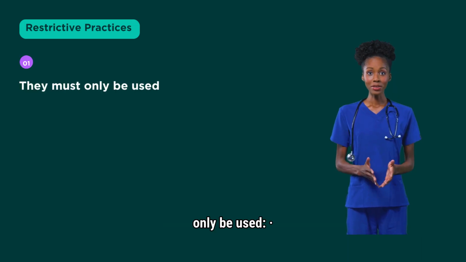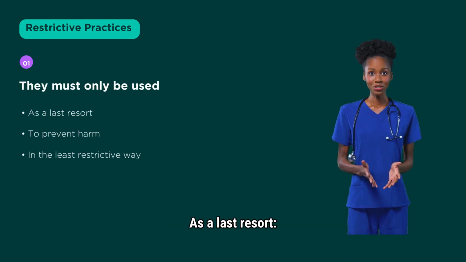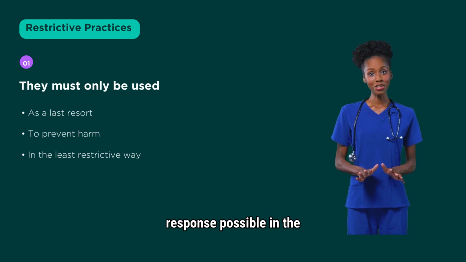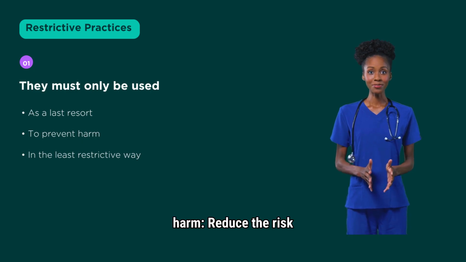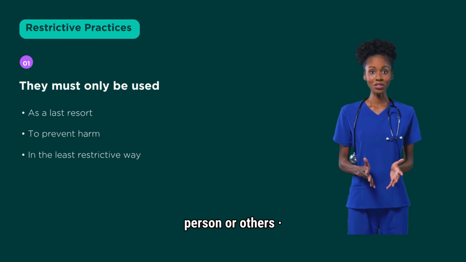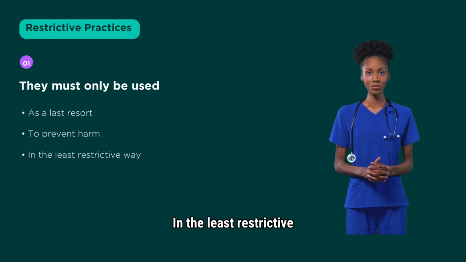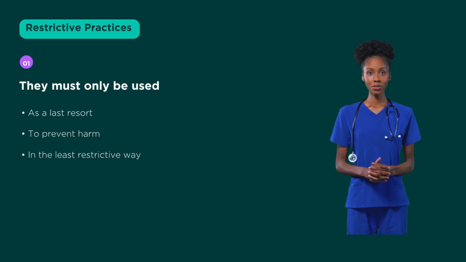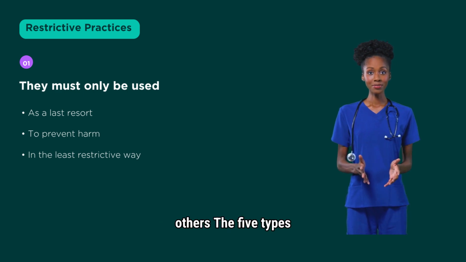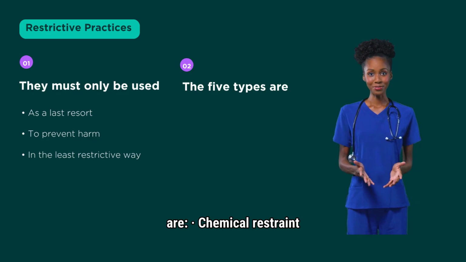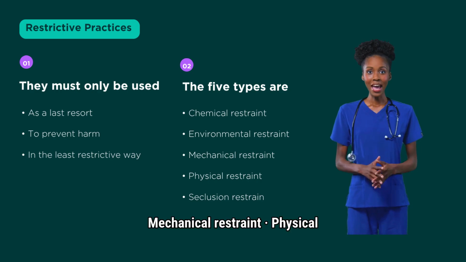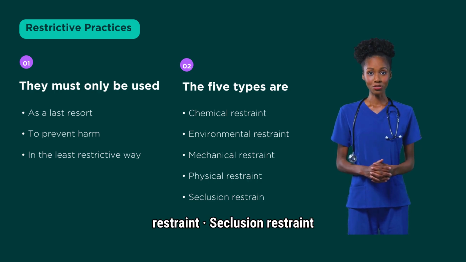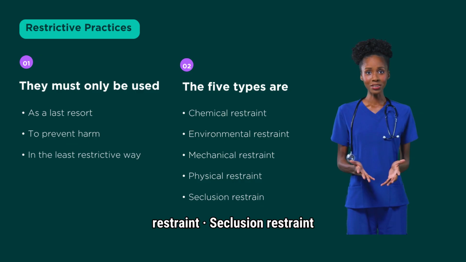They must only be used as a last resort, be the least restrictive response possible in the circumstances, to prevent harm, reduce the risk of harm to the person or others, and be used for the shortest possible time to ensure the safety of the person or others. The 5 types are chemical restraint, environmental restraint, mechanical restraint, physical restraint, and seclusion restraint.